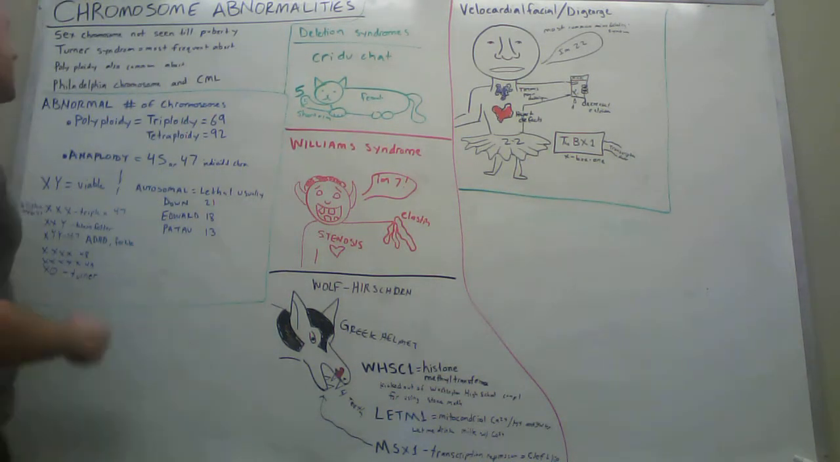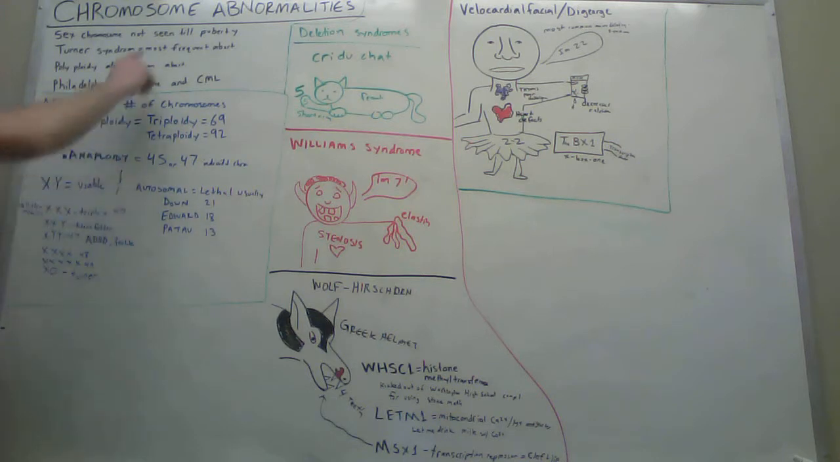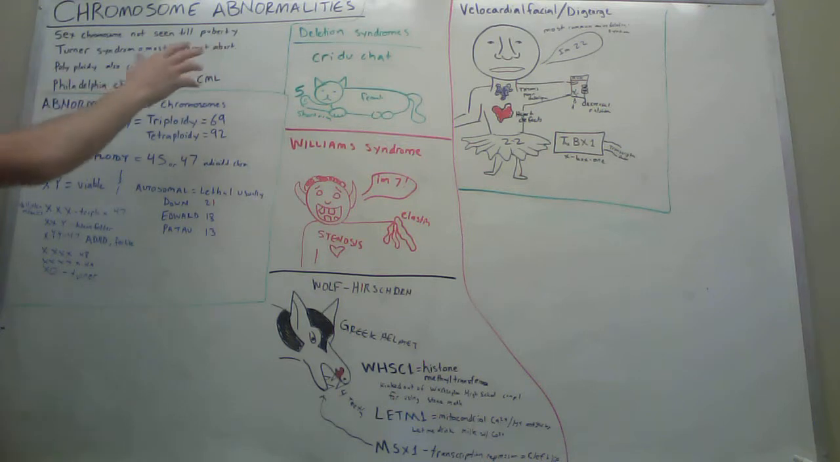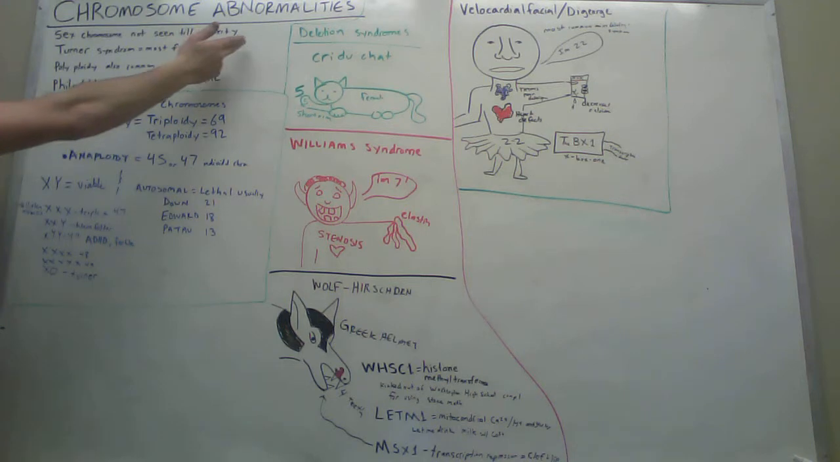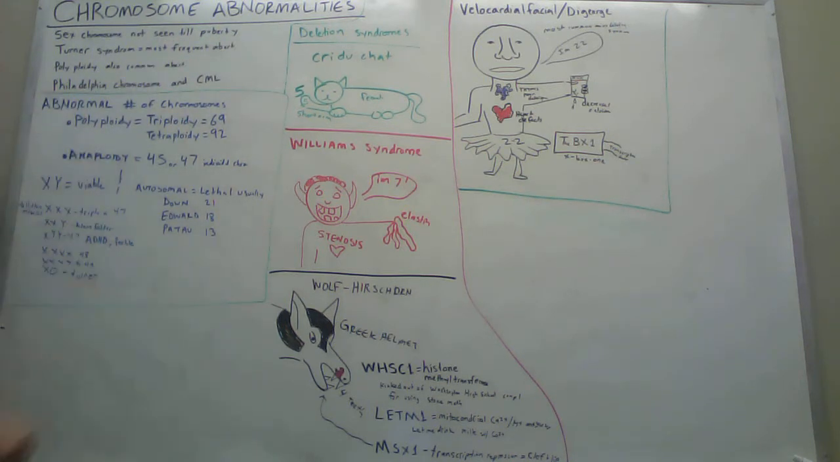Chromosome disorders, a couple little random facts that he had bolded. Sex chromosome disorders are typically not seen until puberty. Turner syndrome is the most frequent cause of spontaneous abortions. Polyploidy also is a common one, I believe this was like 20%, this was like 15%. And Philadelphia chromosome and CML are also common in that, which has to do with neoplasms, I think. Anyway, essentially abnormal numbers of chromosomes is the first group we're going to talk about here.